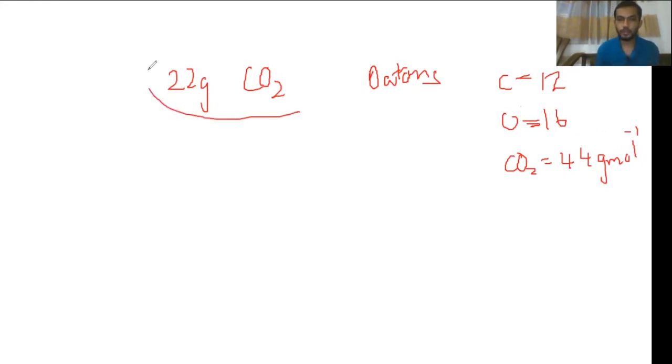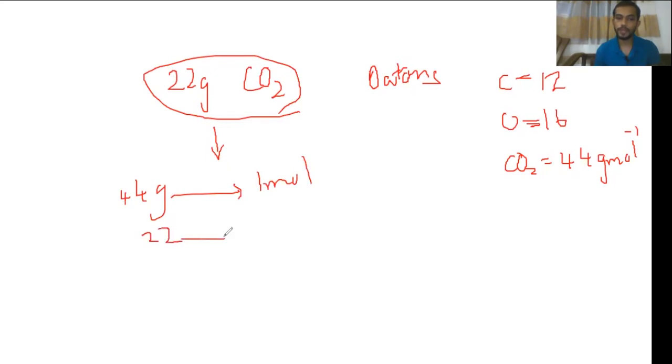So if you take 1 mole, that should be 44 grams of carbon dioxide. So for 22 grams of carbon dioxide, that will be half moles, right? For 44 grams, that is 1 mole. If you take 22 grams, that will be 0.5 moles, or we say half moles. So 1 mole consists of Avogadro number of atoms.